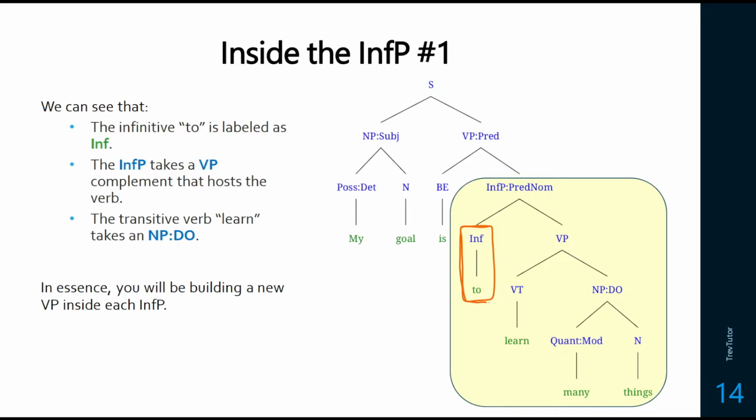Inside that infinitive phrase, it is going to take a verb phrase as its complement because that is what is hosting the transitive verb. Now, this is not always a verb phrase because it can take any predicate. So it could be a perfect phrase, a progressive phrase, a passive phrase coming up. And then we continue the structure as normal. So we know "learn" is a transitive verb, so it's going to take a direct object, in this case, "many things." So inside the structure, we're basically just building a new predicate. We have the infinitive "to," and then we're building a new predicate without any tense in it. So that was the first example.